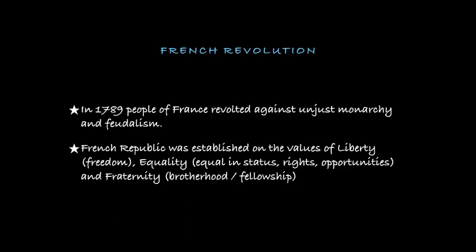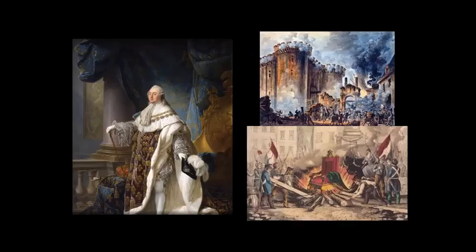French Revolution. In 1789, people of France revolted against unjust monarchy and feudalism. French Republic was established on the values of liberty, which means freedom, equality, which means equal in status, rights and opportunities, fraternity, which means brotherhood or fellowship. On the screen you will see a picture of King Louis XVI. During his reign, the French Revolution happened.